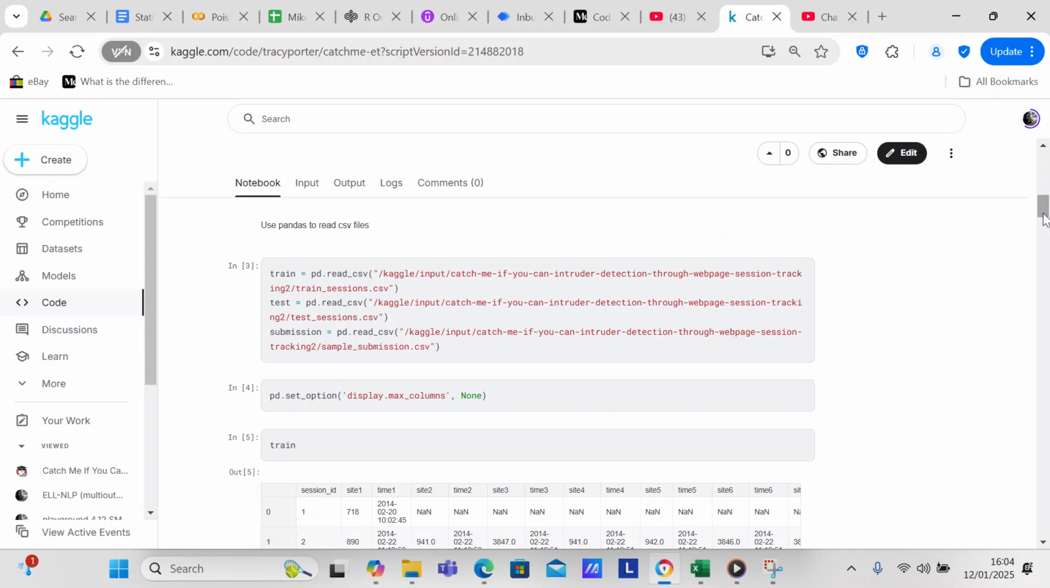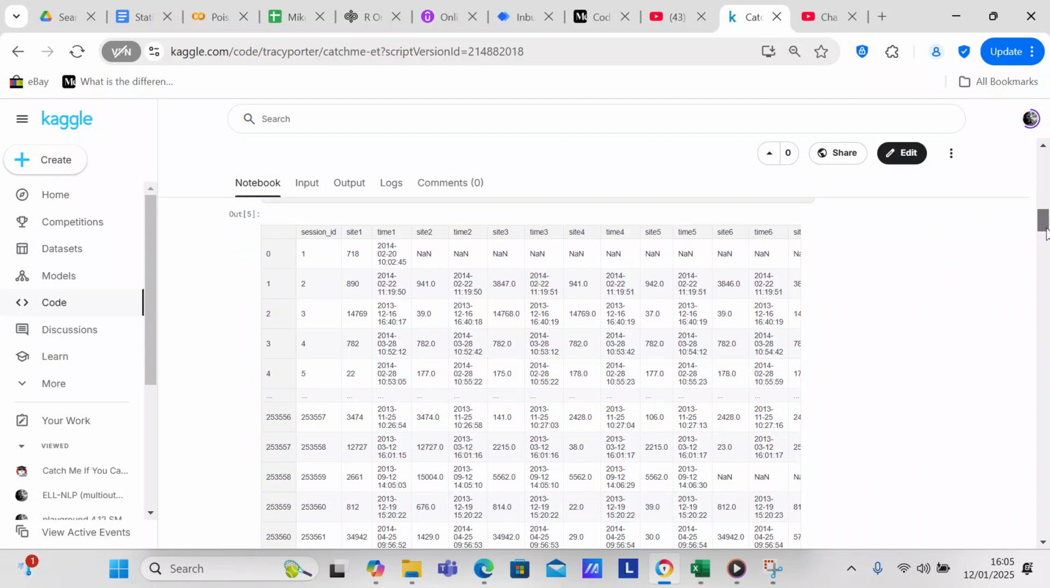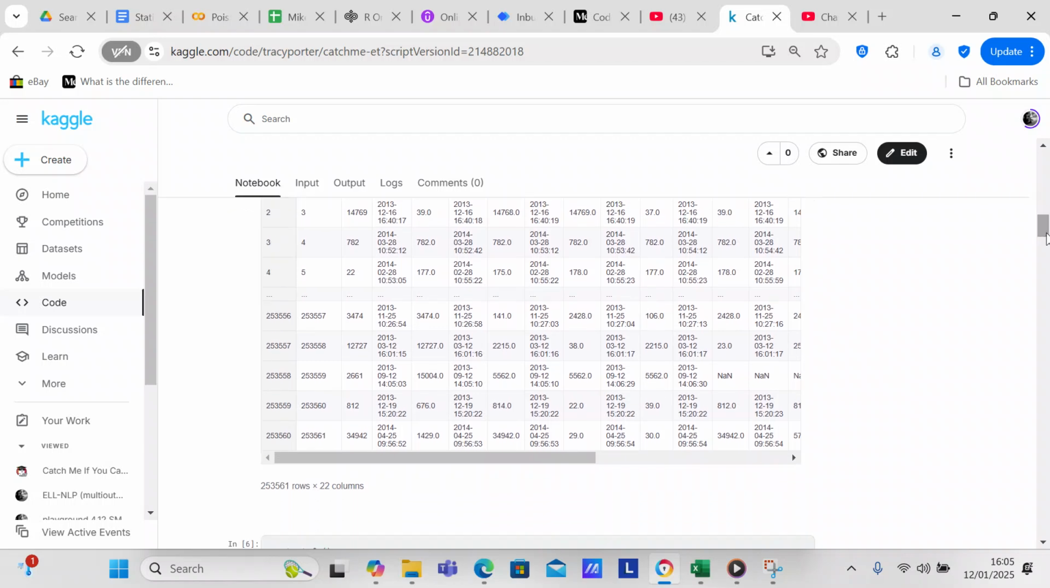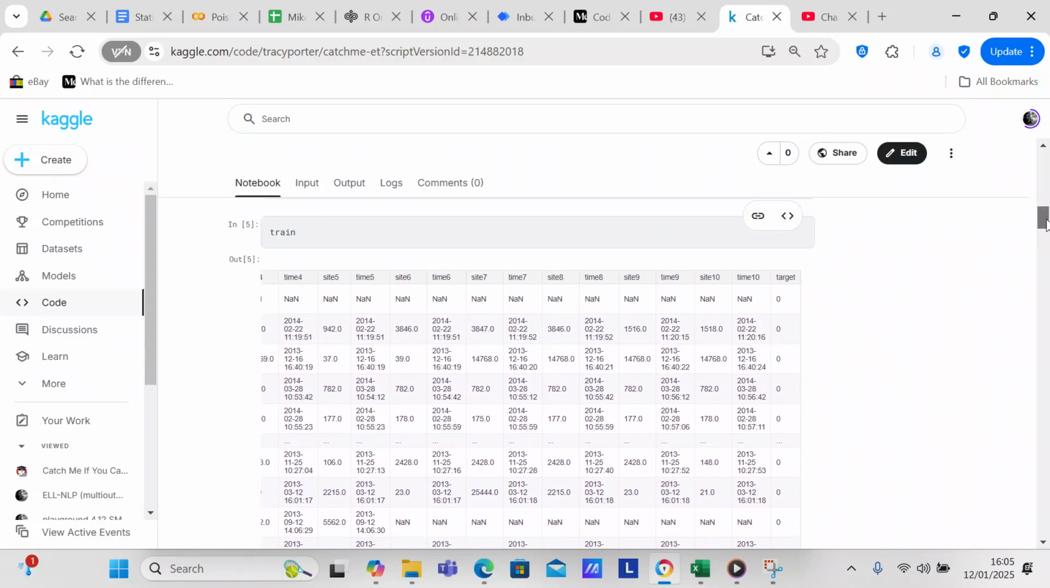What we want to do is set it up so we can see all of the columns. So we use pandas, we say pd.set_option display.max_columns. So here is our train data frame, and it has 22 columns of data, with the last column of data being your target.